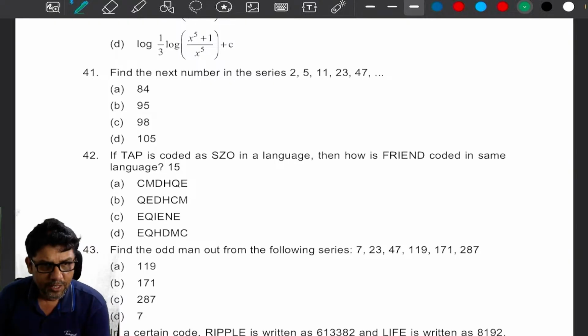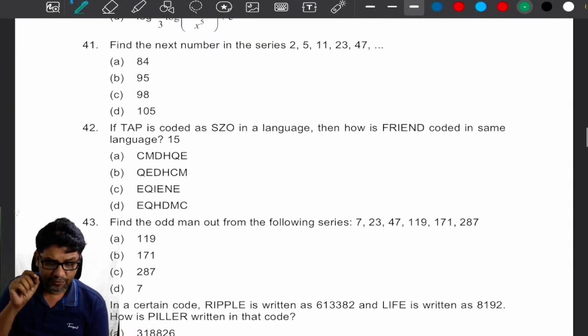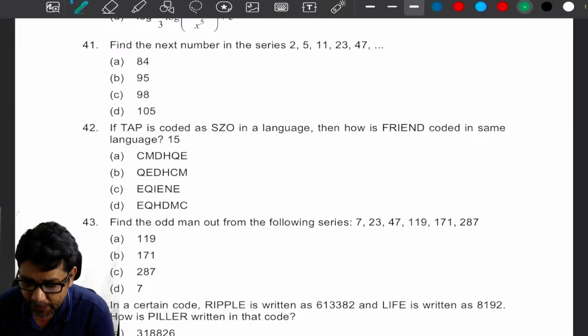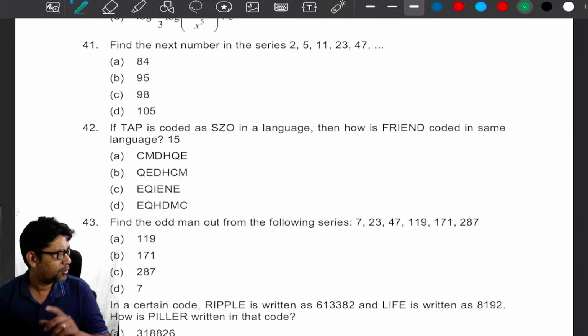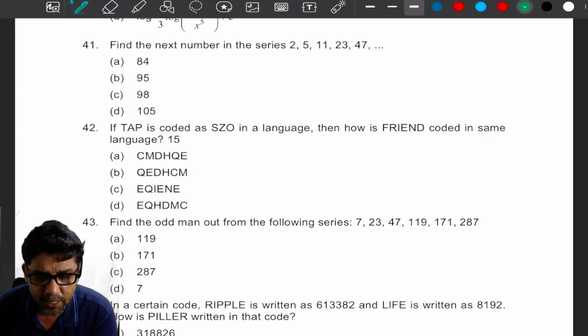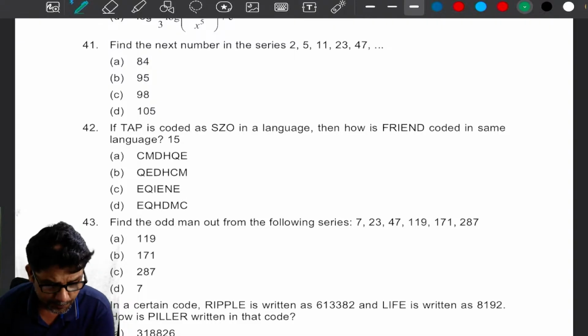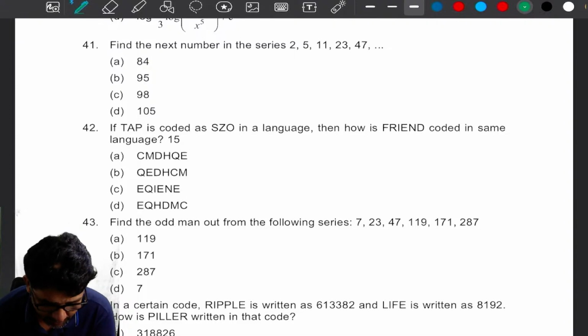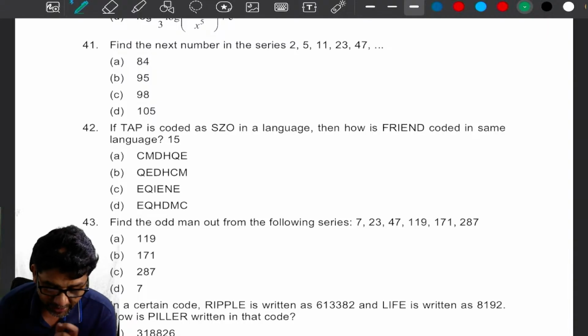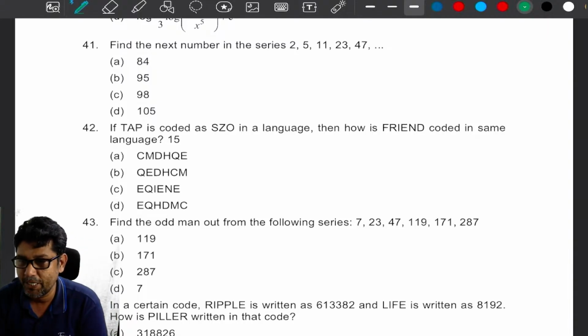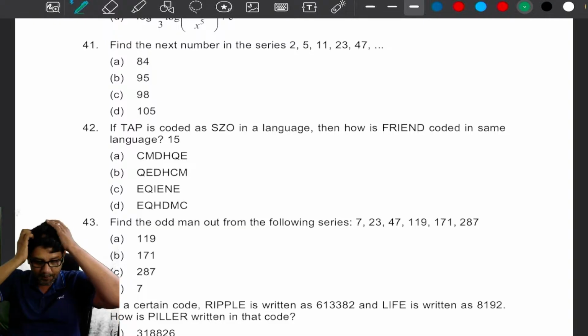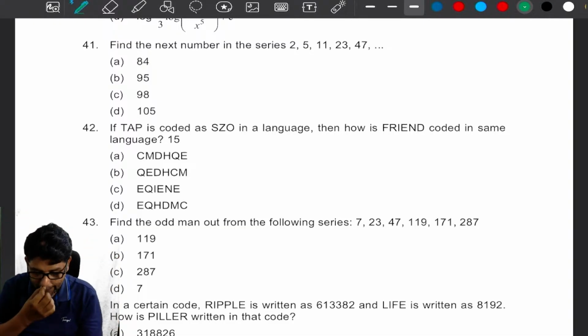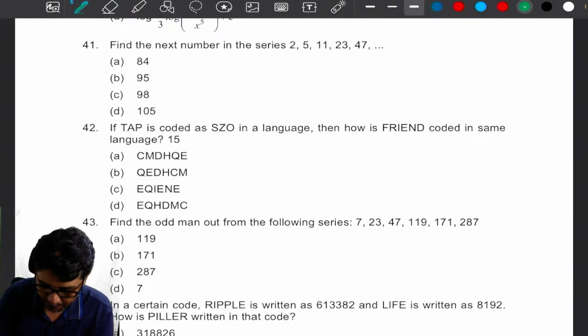Let us start. Sum number 41. Find the next number in the series. Let us continue with our session, my dear. Find the next number in the series 2, 5, 11, 23, 47. Guys, can you please guess the next number?